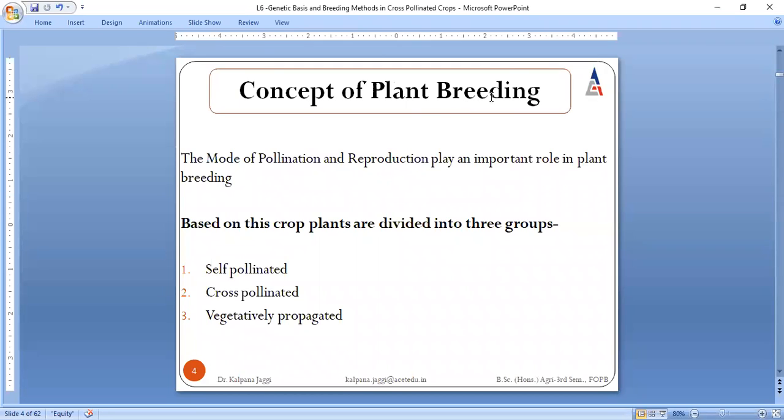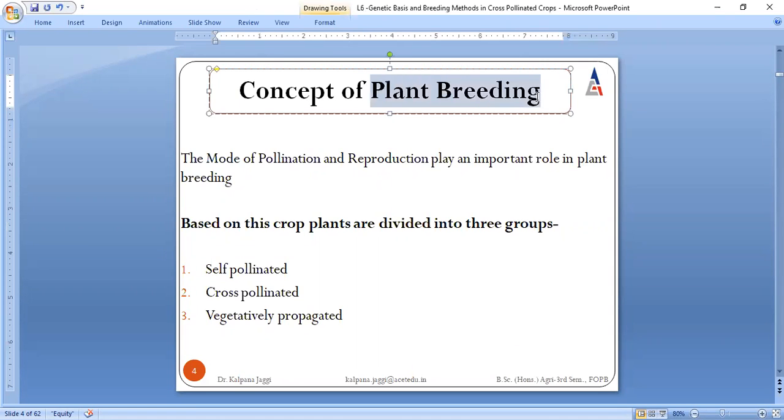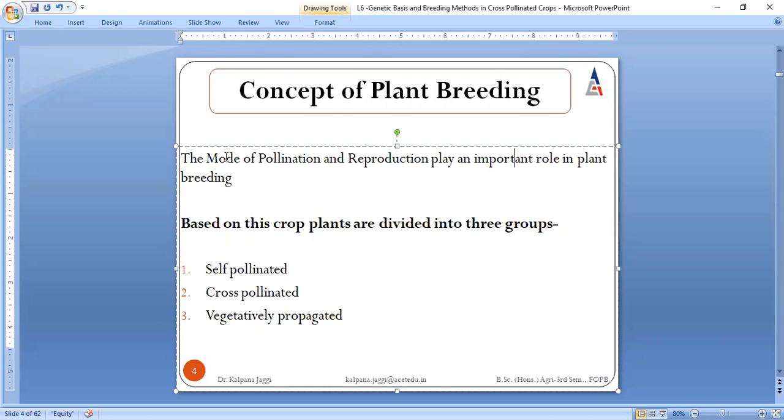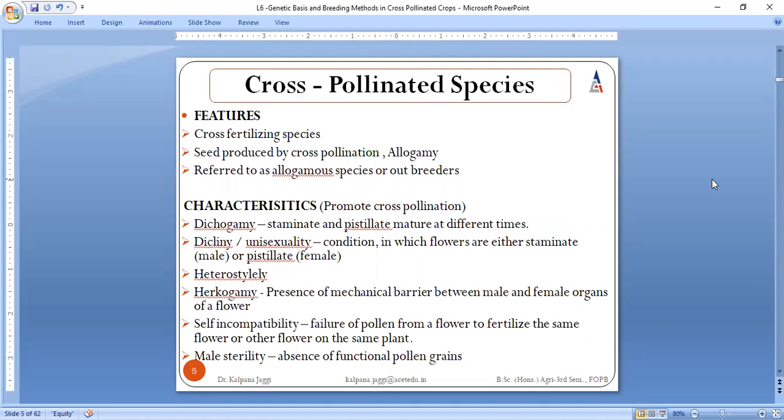So what methodology is to be adopted for plant breeding? This in turn is controlled by the mode of pollination and reproduction that is taking place within a plant. And on the basis of this mode of pollination and reproduction itself, we have divided the species into three categories. Very first is self-pollinated, which we discussed in the last lecture. And today we will be discussing cross-pollinated and asexually propagated, which is often referred to as vegetatively propagated species, right?